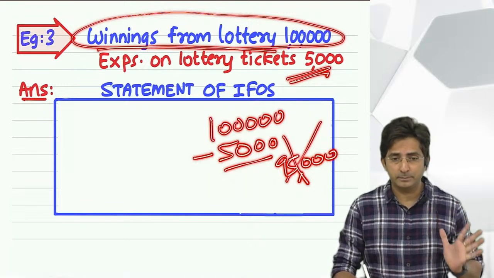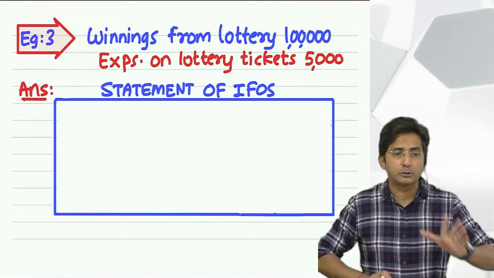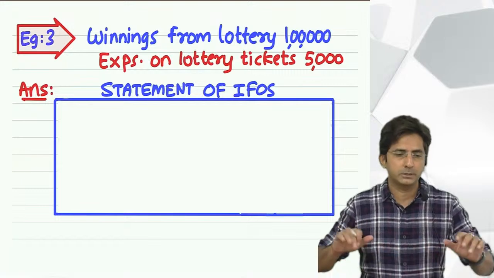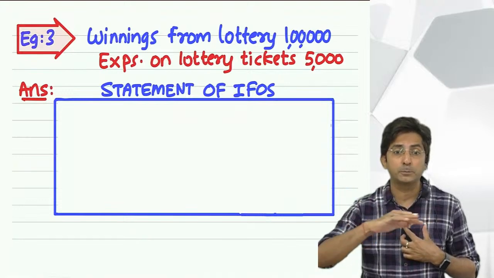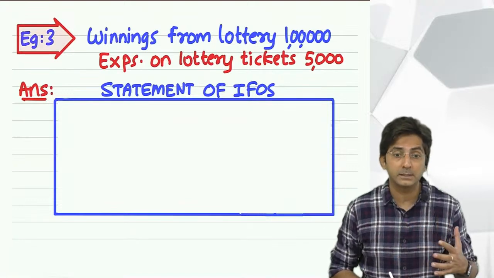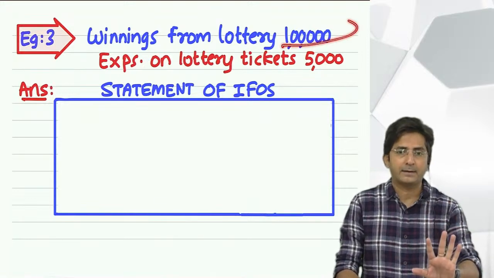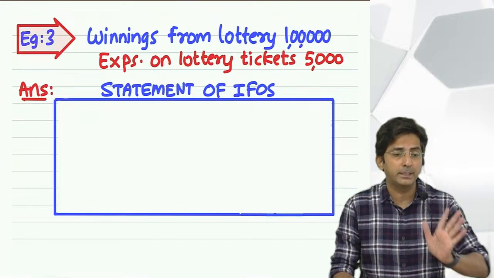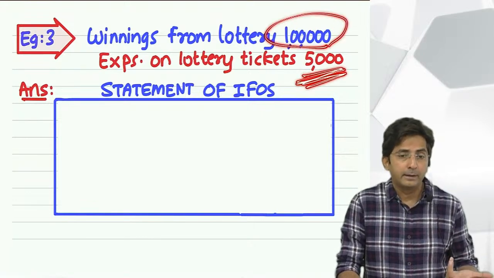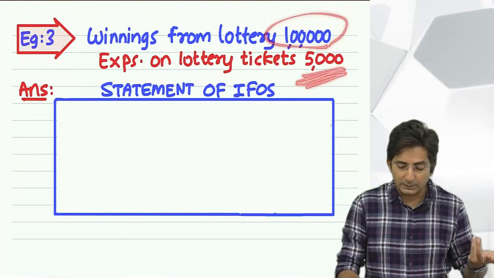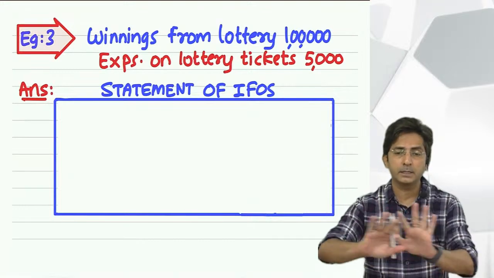Winnings is an exception. For winnings, even if you incur expense of 10 rupees, government does not allow you deduction. The reason I will tell you, but the rule is winnings is taxed on gross basis. What do you mean by gross basis? No deduction of any expenditure. Gross means you have to keep it gross 1 lakh. You are not allowed to minus any expenditure. Although you will feel, no, I purchased a lottery ticket, that is why I got the winning. It is a connected expenditure. The 5,000 expenditure is related to lottery only. Although it is related, still government doesn't give you deduction.